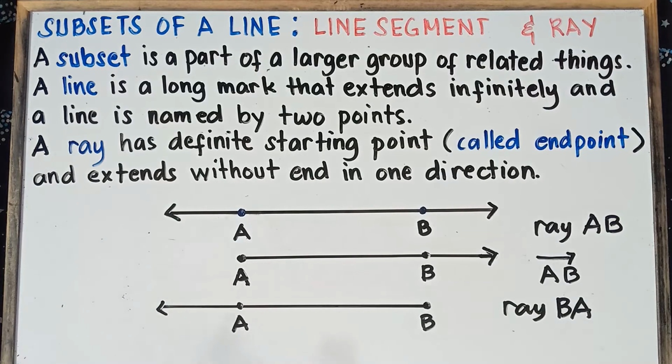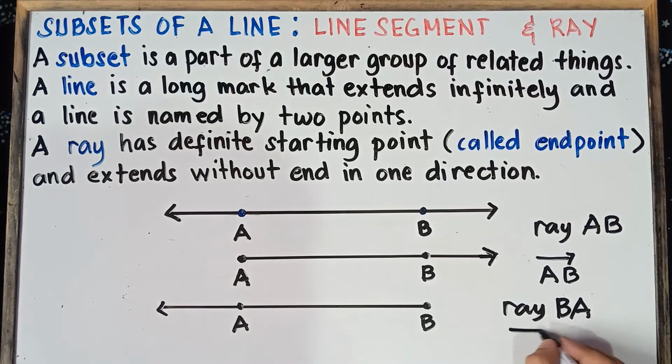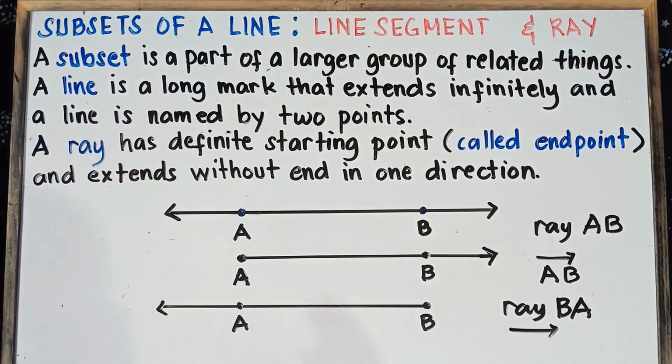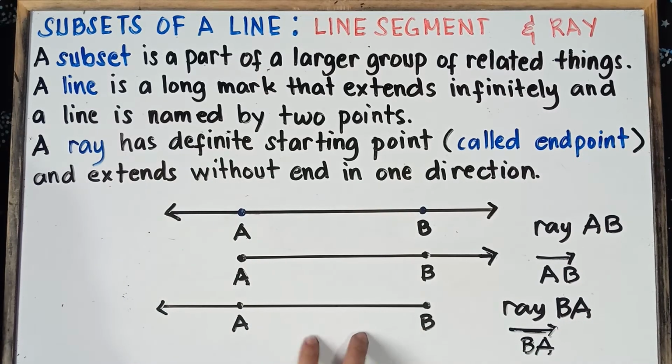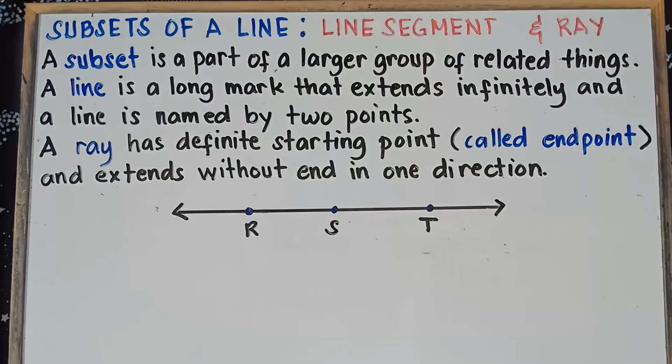Now, the symbol for ray, class, is always an arrow going to the right. So this is the symbol for ray. Ray, endpoint comes first, B, and then A. So to name this one, this is ray BA, or you can use the symbol of ray, an arrow going to the right, and then B, and then A. Let's have another example, class, for the ray for you to really understand this one.